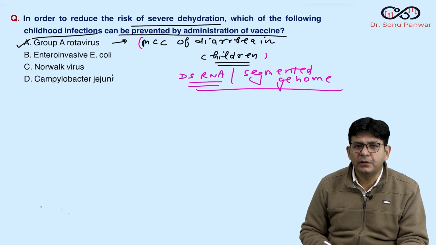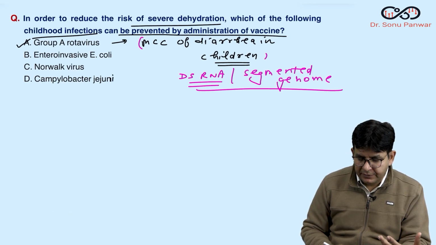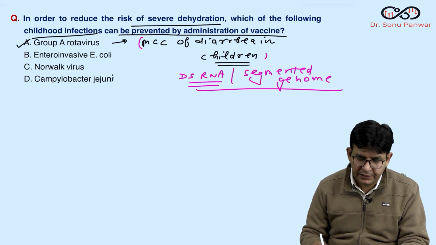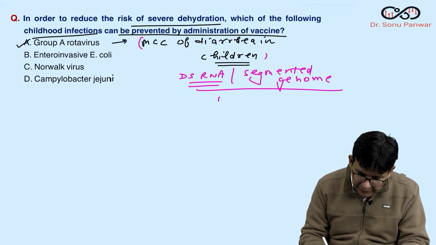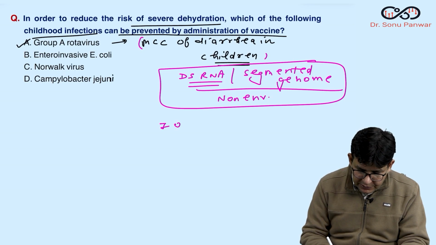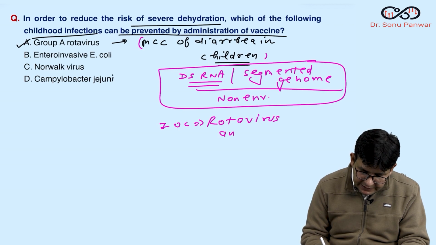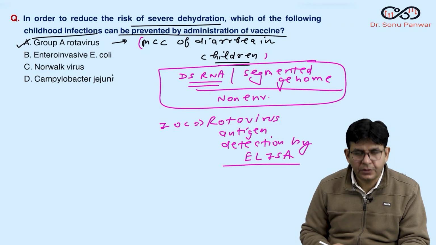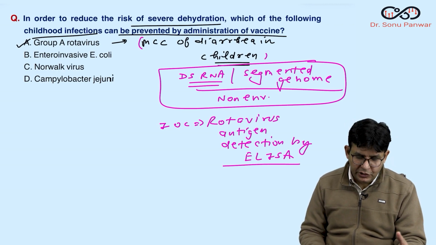The total number of segments is around 11. This is a segmented genome, double-stranded RNA. And is it enveloped or non-enveloped? This is non-enveloped. So guys, this is also very important, which you should know. And what is the investigation of choice for this? Rotavirus antigen detection by ELISA. This is the investigation of choice for rotavirus infection. Is it fine, guys? So remember this particular one.